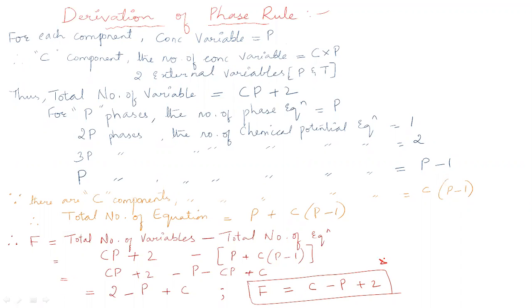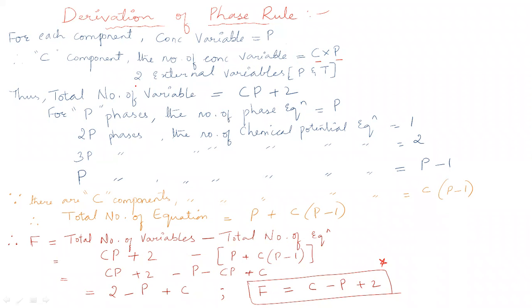So this equation we need to derive. First, let us consider that for each component the concentration variable is equal to P. For the C components, the number of concentration variables is equal to C times P. P is nothing but the concentration variable, and for C components we are finding it, so you just need to multiply C into P.